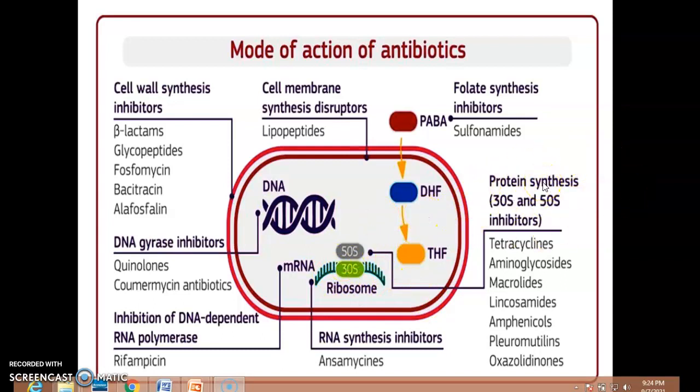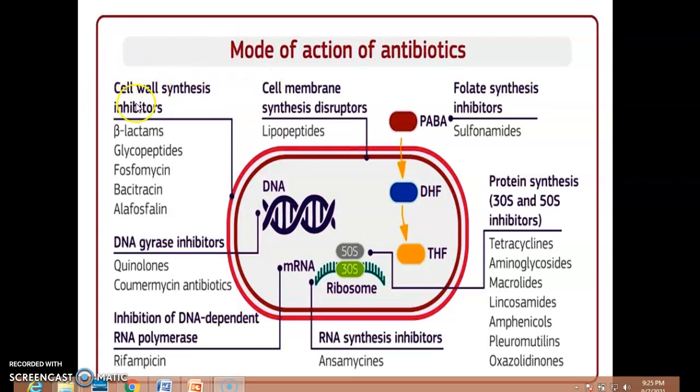You might have studied in your 10+2 level or 12th level about protein synthesis, about the 30S ribosomal unit and 50S ribosomal subunit. You might have studied RNA synthesis, then the DNA-dependent RNA polymerase. You might also have studied DNA gyrase inhibitors and all these terms. So the basics are always there. You should keep the basics in mind. They should be very handy, so whenever you can, remember that.